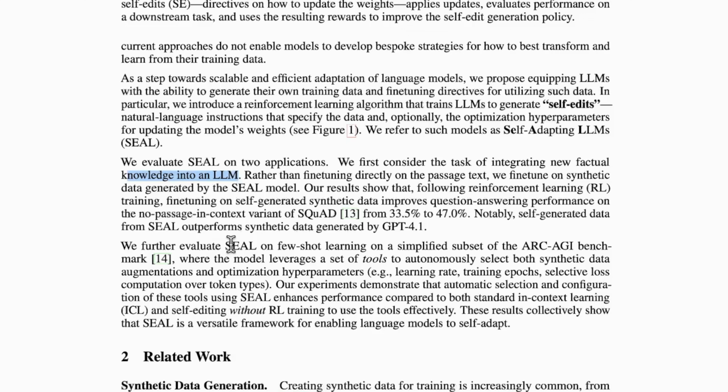And the other application is evaluating SEAL on few shot learning. So you can again understand this very easily by the notes example. For some kind of subjects where you have to actually just memorize, the notes you take are kind of different. You write down the important points which you have to remember so that you don't have to remember the whole textbook. Whereas for a subject like Maths, the notes will be different.